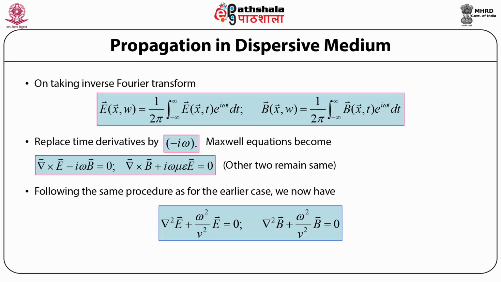And then again, following the same procedure and taking the curl of these equations and utilizing the other curl equation, we can then write down the resultant wave equations for the electric field vector and the magnetic field induction vector as the Laplacian operator acting on the electric field plus omega square by v square times the electric field is equal to 0. And similarly, the wave equation for the magnetic field can be written as the Laplacian operator acting on the magnetic field induction vector B plus omega square by v square times the magnetic field induction vector B is equal to 0.